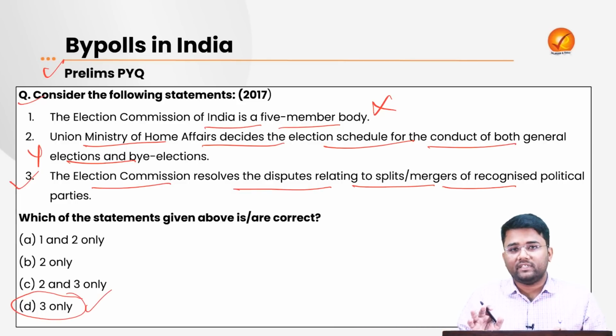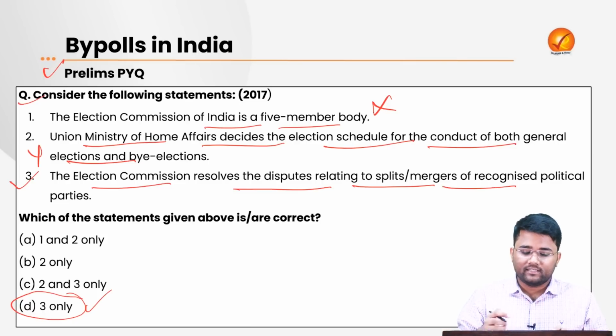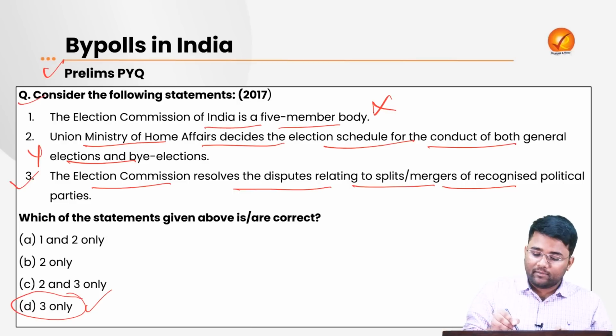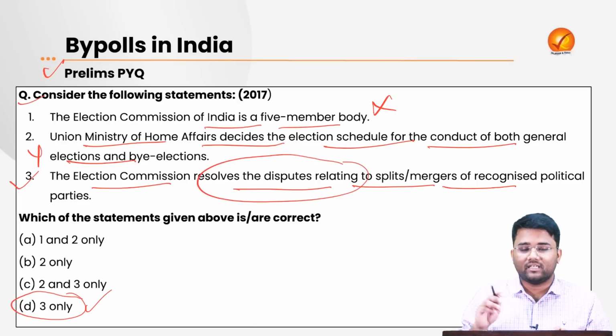The Election Commission of India is not a 5-member body. We have one Chief Election Commissioner and 2 election commissioners. Then Election Commission of India decides the schedules and everything, but all the matters related to the disputes regarding the splits and mergers are decided by the Election Commission of India only.